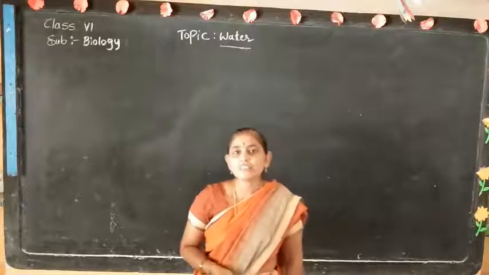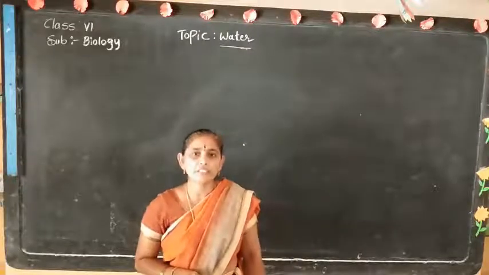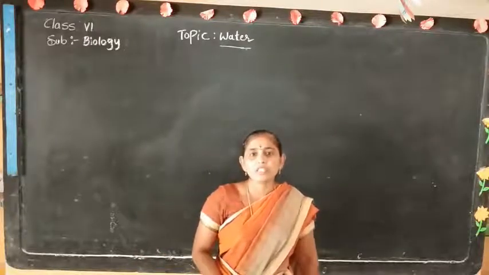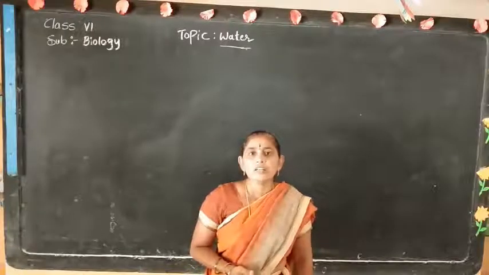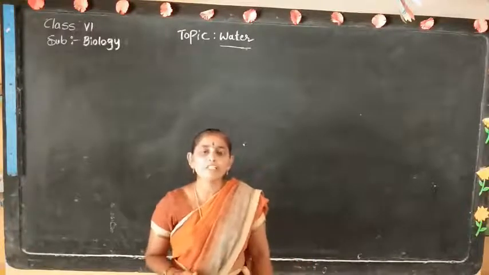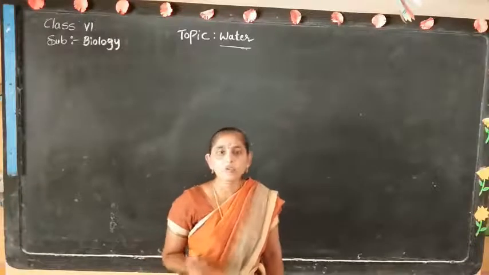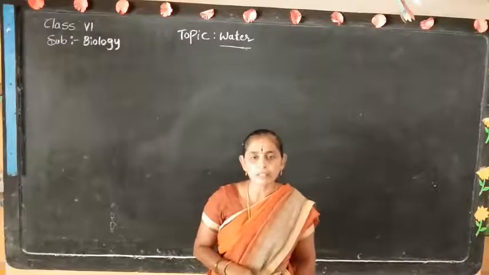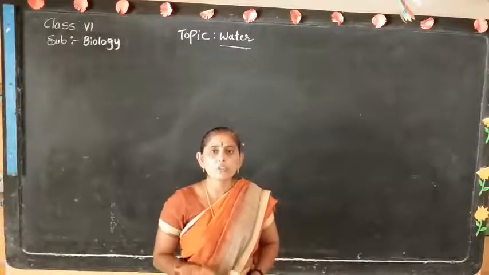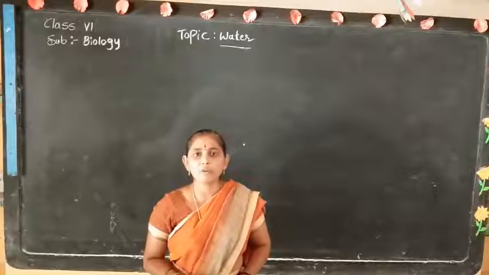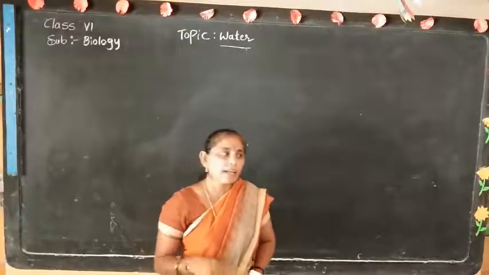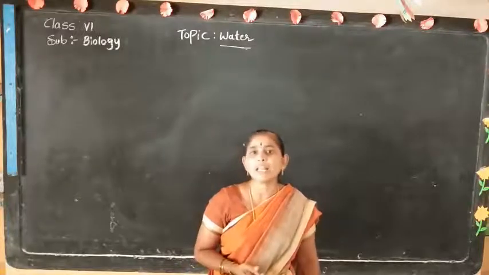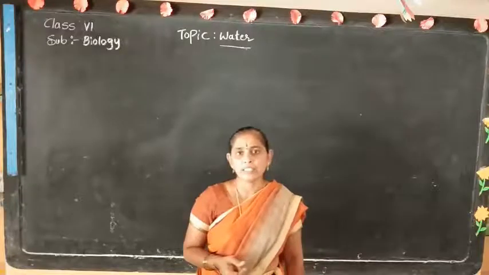In the last session we completed the topic of movement in organisms. We discussed the different ways organisms move. Different organisms have different types of locomotory organs. For example, humans move with the help of legs. Animals also move with the help of legs. Birds move with the help of wings and legs.